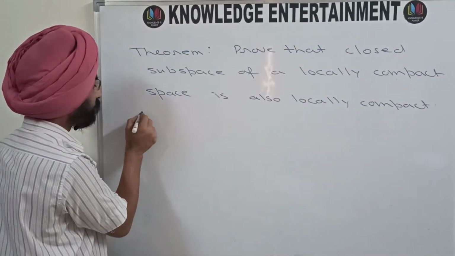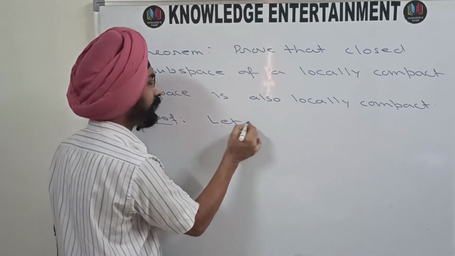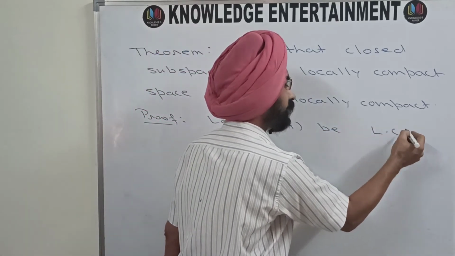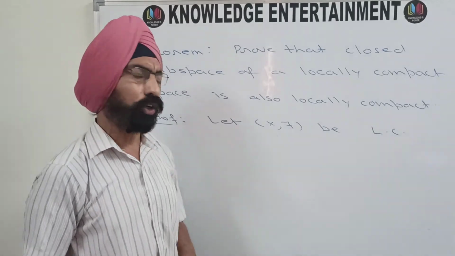That means, let X be locally compact. I am using LC for locally compact. Let X be locally compact.